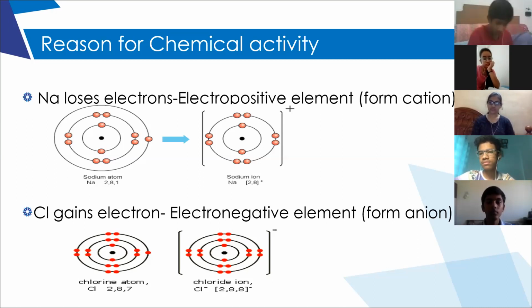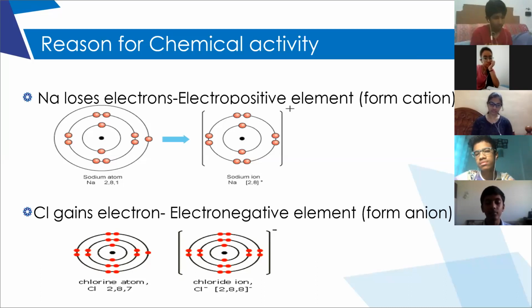Now the answer for sulfur. Electronegative. So how many electrons does it gain? See the atomic number of sulfur, which is 16.